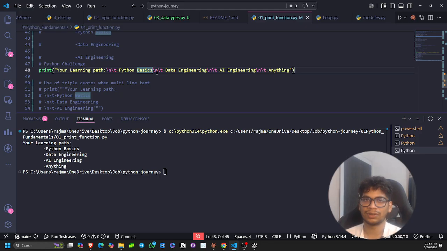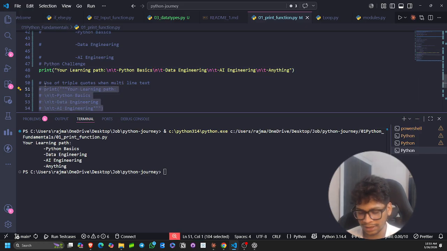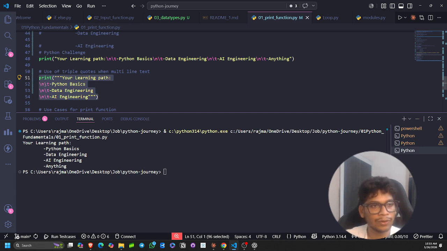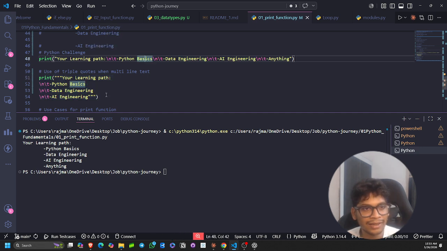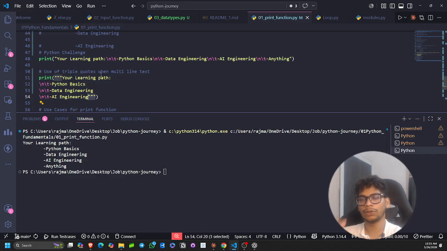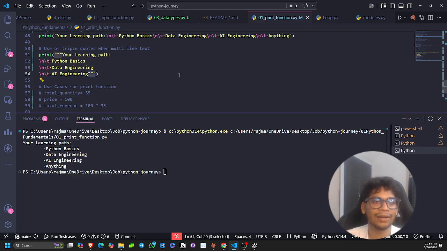We will be using triple quotes. Let me explain. Now you see the same thing is written like this, but here we are using triple quotes. So always use triple quotes when you are changing lines, and if you have a long text, please use triple quotes. You write the same thing, but this is a good practice and also makes your code look standard and good. Okay, so now I'll print the same thing.